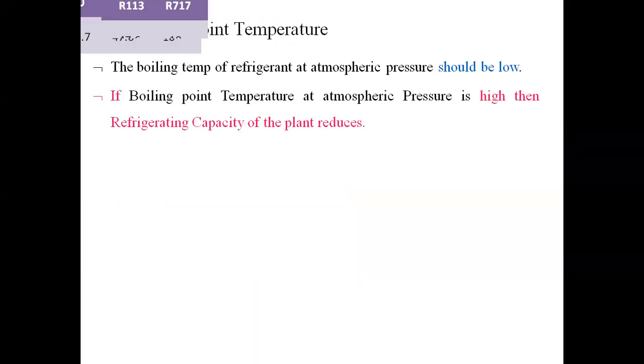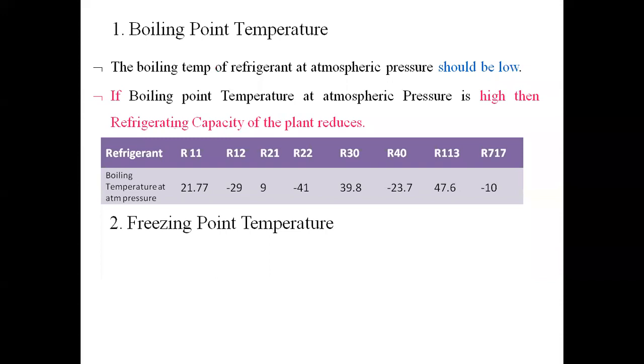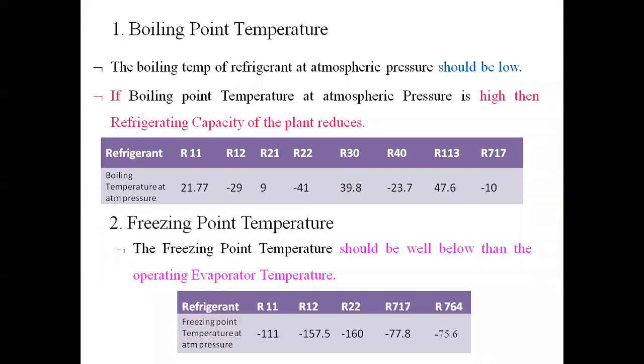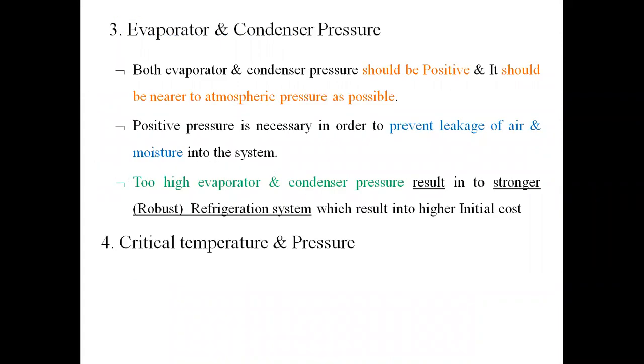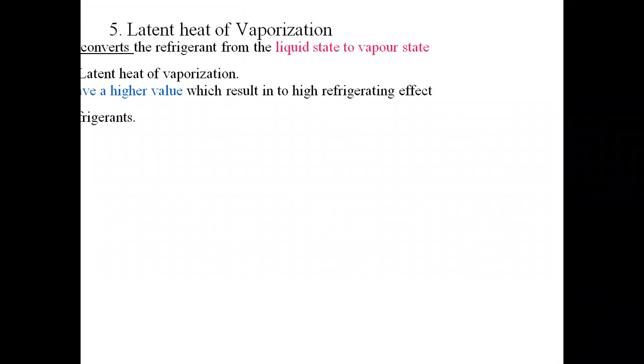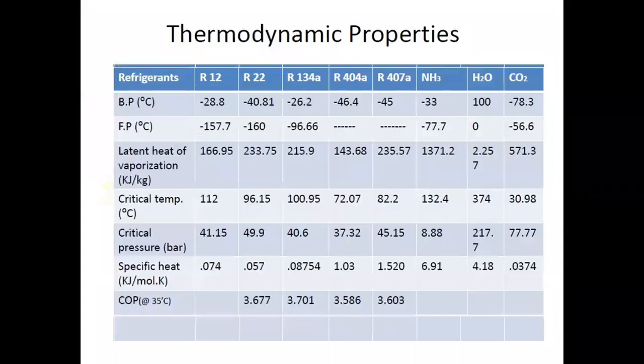So we have seen each point, that is boiling point, freezing point, after that evaporator and condenser pressure, then critical temperature and pressure, and last one is latent heat of vaporization. Then we have seen this chart related to various refrigerants which have various thermodynamic property values. After that, we have seen the chemical properties.